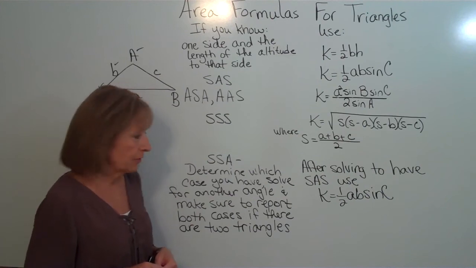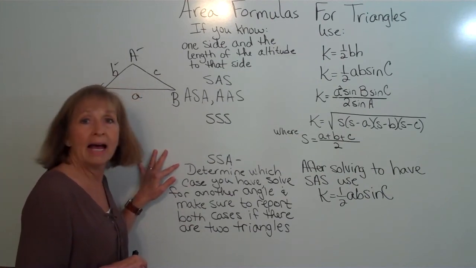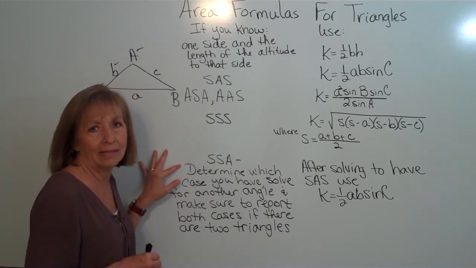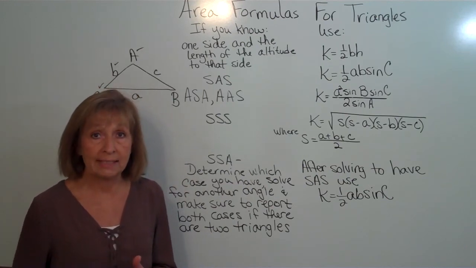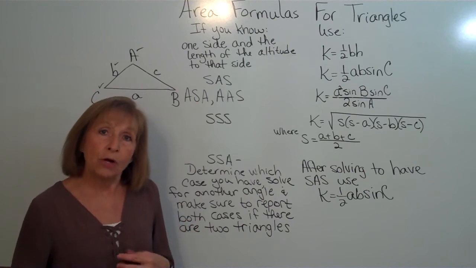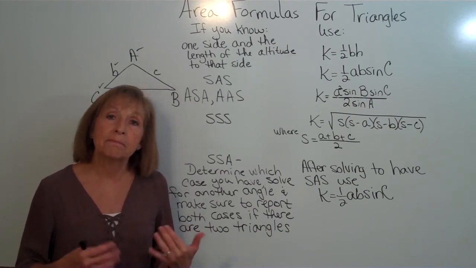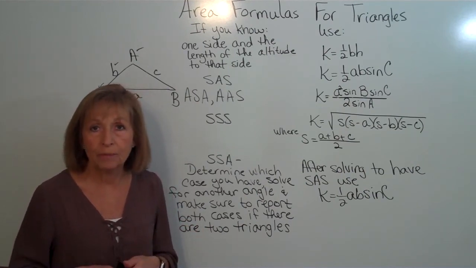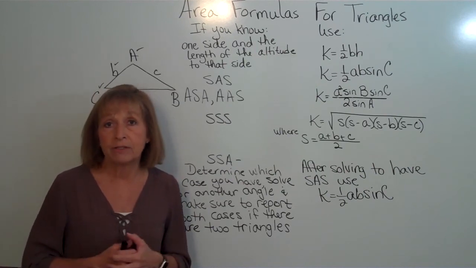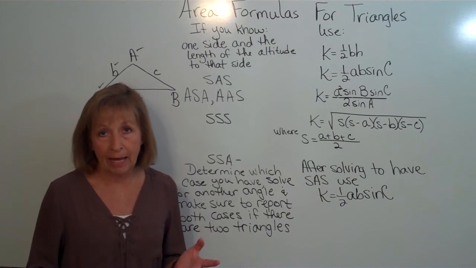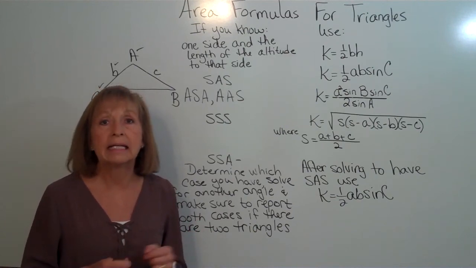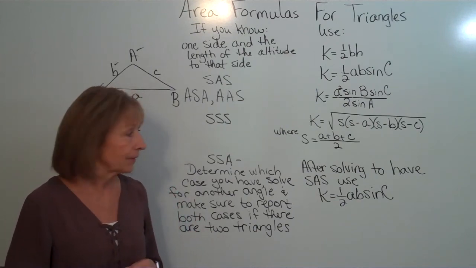Now another situation that could occur is if we have our side-side-angle case. And remember, the side-side-angle case was the ambiguous case. If you don't recall what the ambiguous case means or how to determine that, I have a couple of videos actually on working with the ambiguous case, and I've copied the links to those videos in the description of this video.